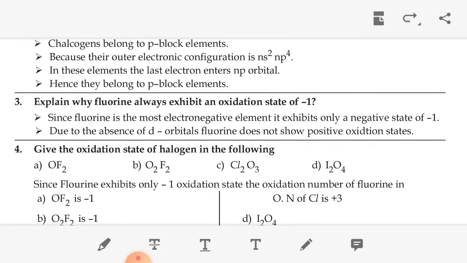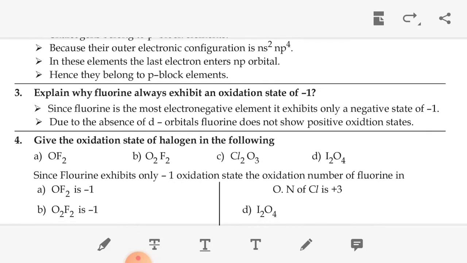The next question, explain why fluorine always exhibits oxidation state -1. Because fluorine is the most electronegative element. It exhibits only a negative oxidation state, that is -1. Then one more reason, because of the absence of d orbitals, fluorine does not show a positive oxidation state.